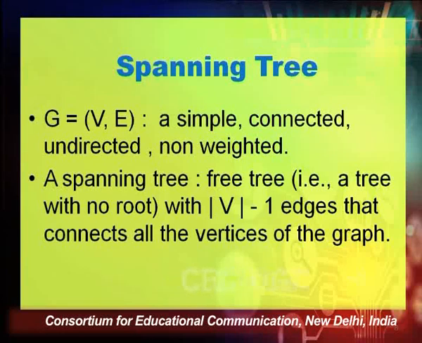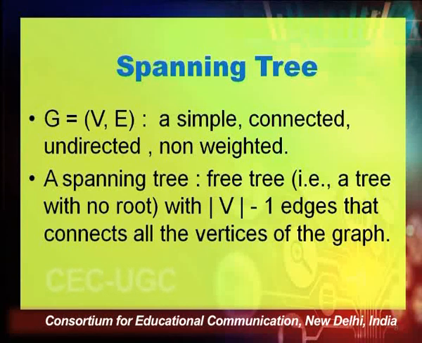Now let us consider a normal graph represented using the standard notation, that is G is the graph, which is a set of V and E, where V is the set of vertices and E is the set of edges. And here the graph is a simple, connected, undirected, non-weighted graph. These are the characteristics of the graph which we are having for our problem. Now let us look at what a spanning tree is.